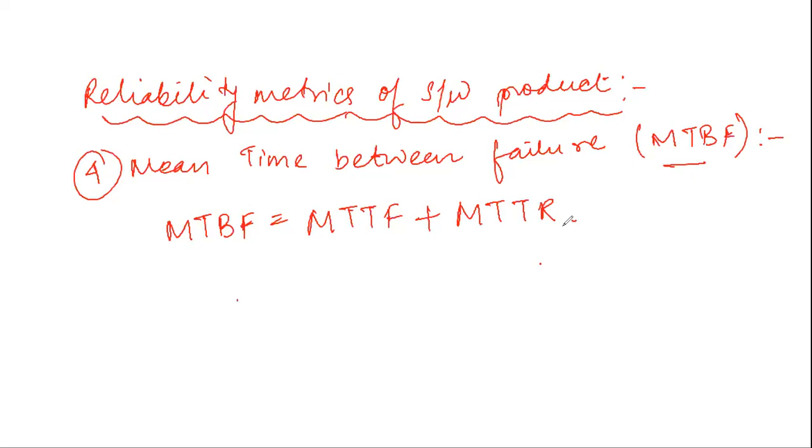So the MTBF value means the time between two failures. If it has a value of 6 seconds, that means after one failure has occurred, the total fixation and taking my system back to a good state will take 6 seconds.